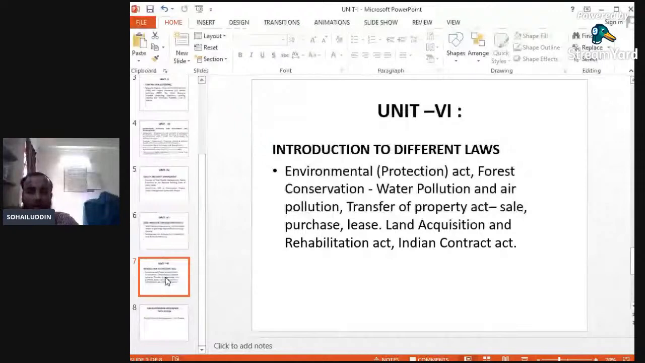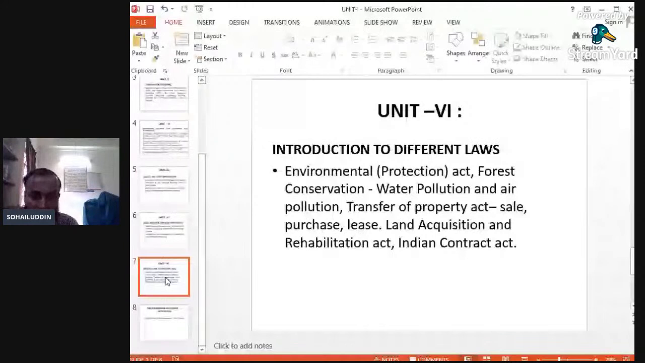So the Land Acquisition and Rehabilitation Act and the Indian Contract Act. When we are executing work between two bodies, what is the contract act? There are some legal dealings between the two parties, the buyer and the seller, or the one who constructs the building and the owner. So what are the legal aspects between the two? This will again be covered in unit number 6.